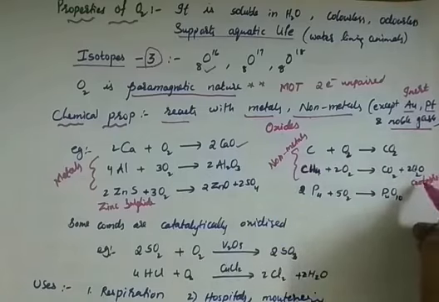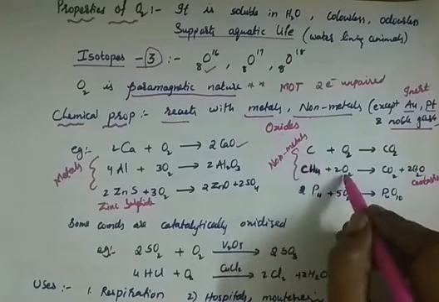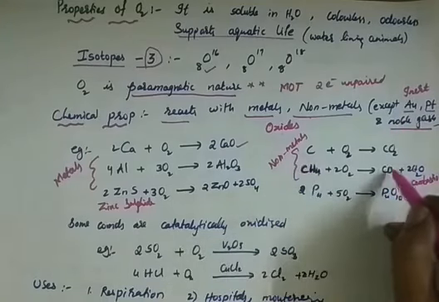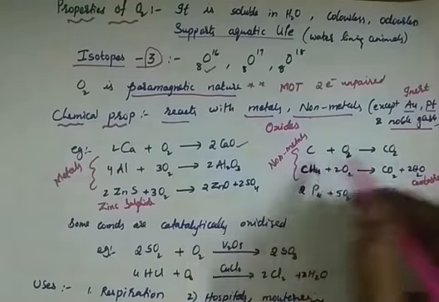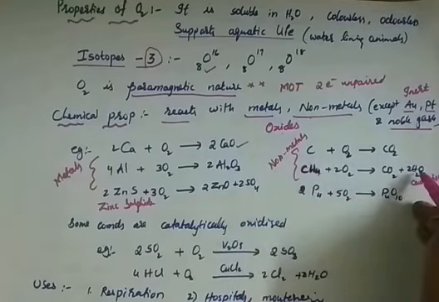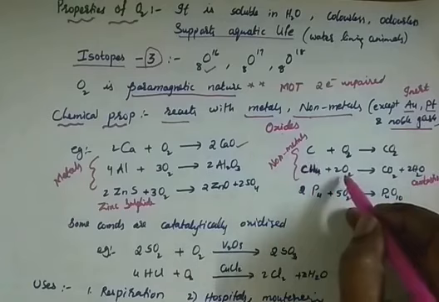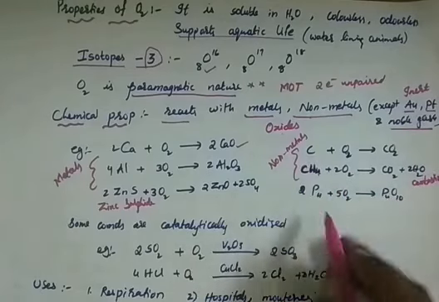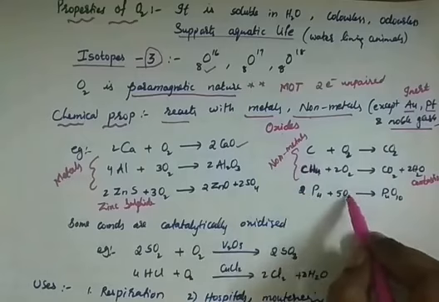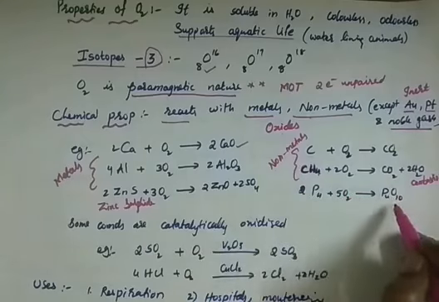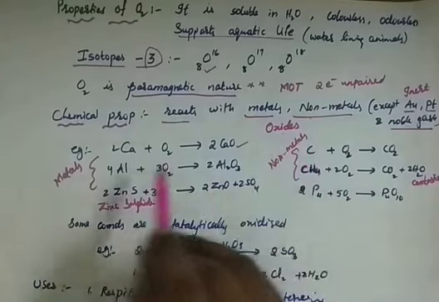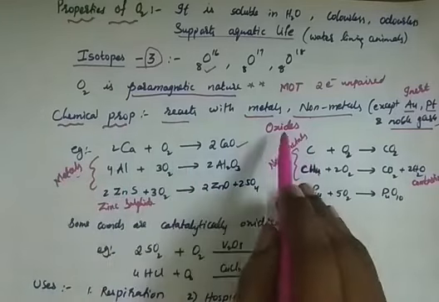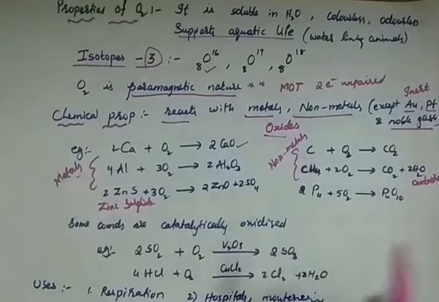A combustion reaction is one in which an organic compound, when reacted with oxygen, completely decomposes to carbon dioxide and water molecules. It depends on the number of carbons and hydrogens present in that molecule. The number of carbon dioxide and water molecules formed, and the number of oxygen molecules consumed, depend on that. We have studied this in detail. Then P4 reacts with oxygen to form P4O10, phosphorus oxide, or we can also write P2O5. So non-metals react with oxygen, and metals react with oxygen to form their respective oxides.